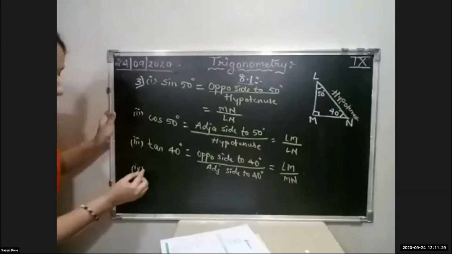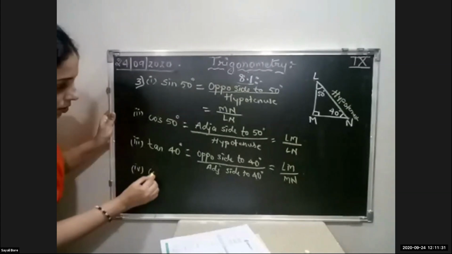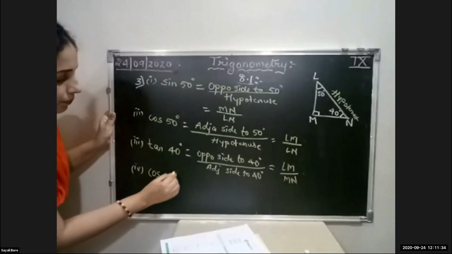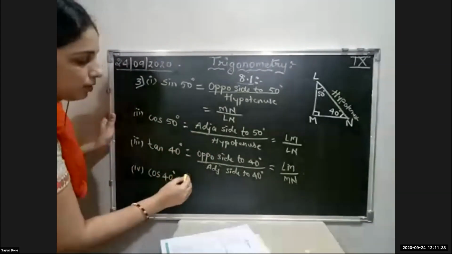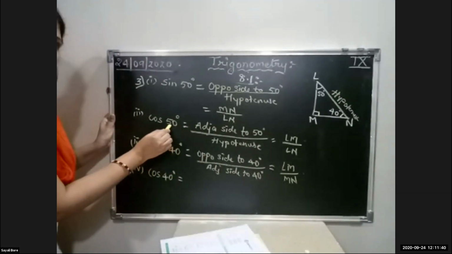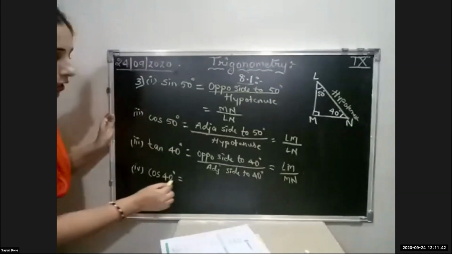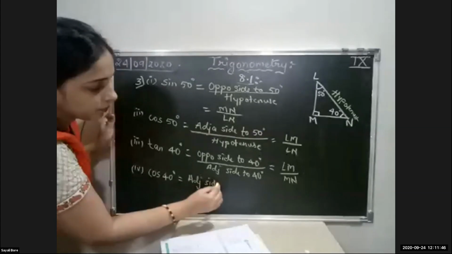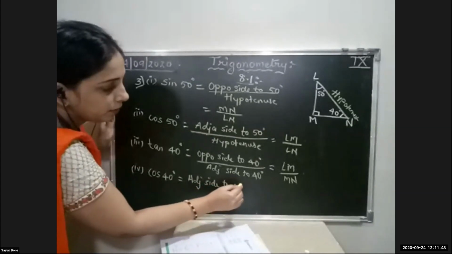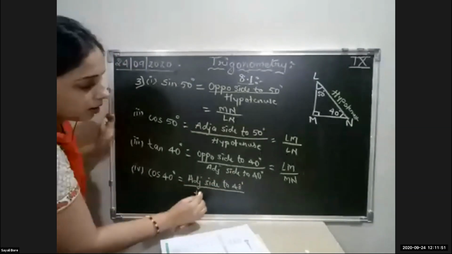Fourth one, what they have asked? Cos 40. Same definition. Adjacent upon hypotenuse. Okay. But the angle is different. Here it was 50. Here they have asked 40. So adjacent side to 40 degree upon hypotenuse.